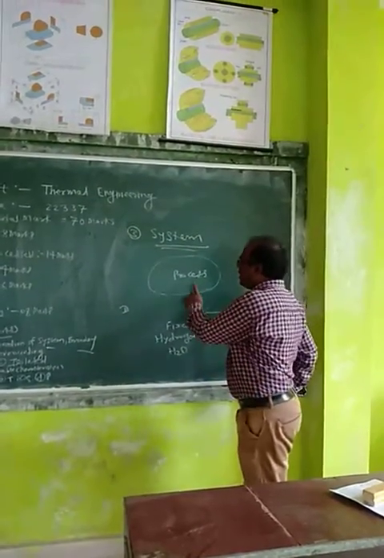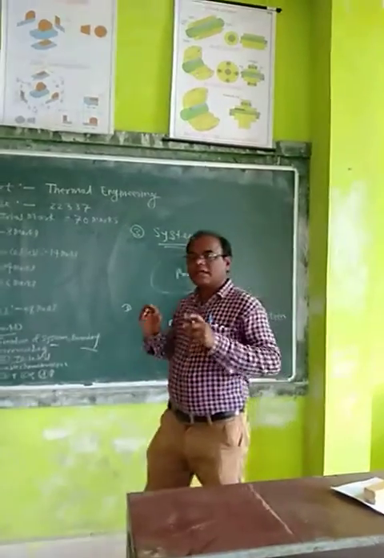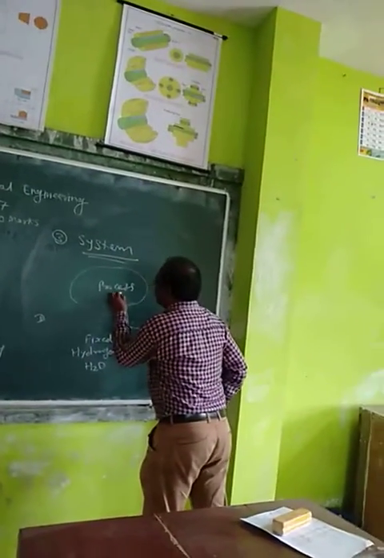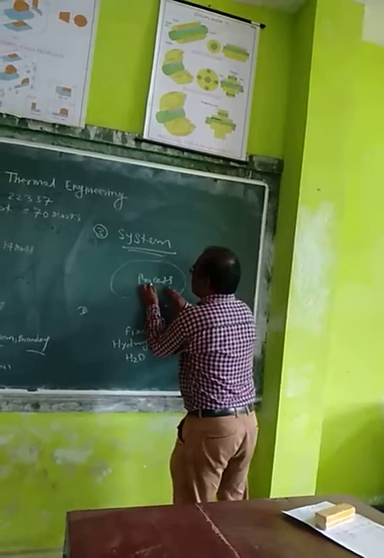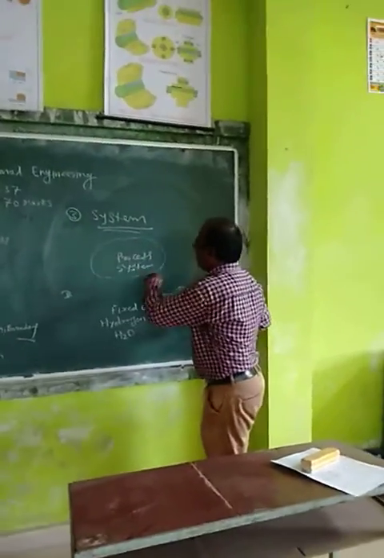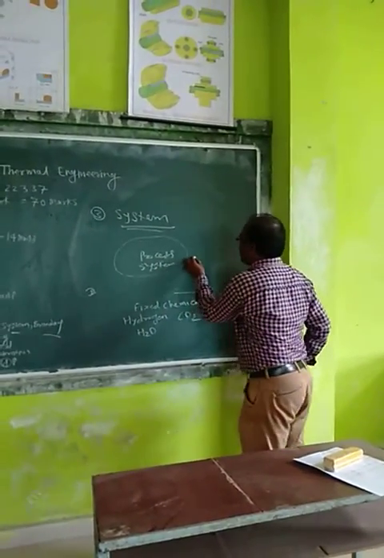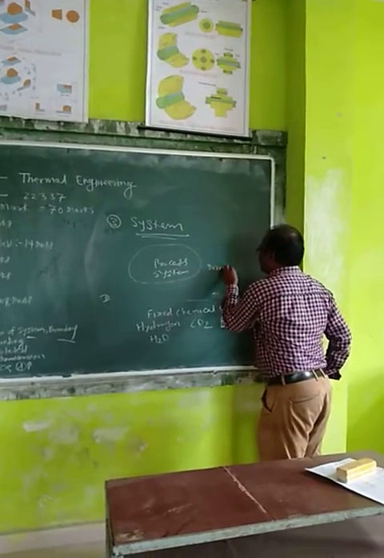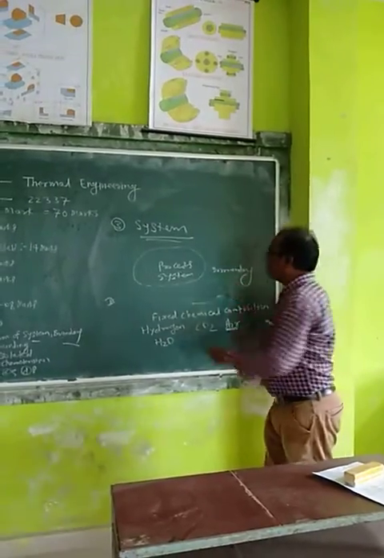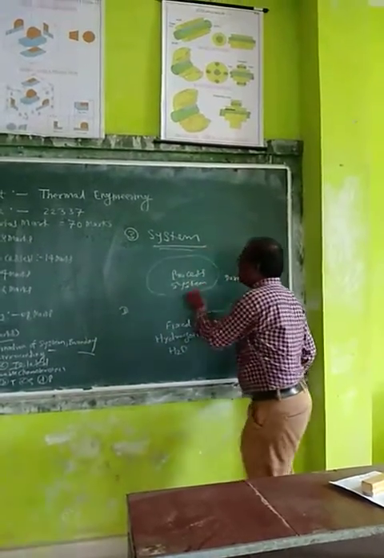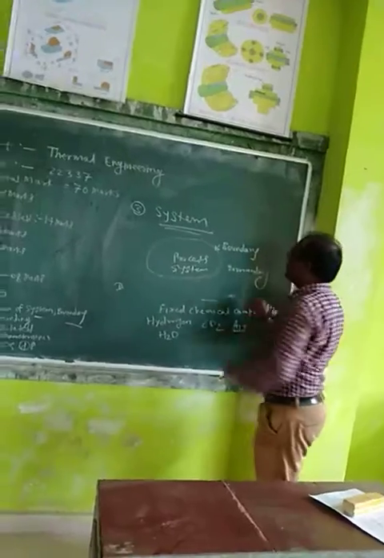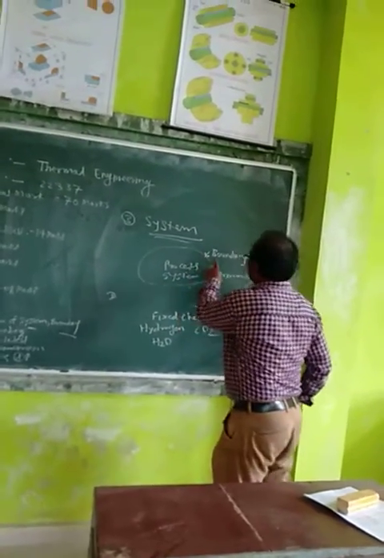Means जहाँ पे कोई प्रोसेस एरिया, जिस एरिया पे एक प्रोसेस होती है उसको कहेंगे सिस्टम. Suppose this is the area or region here where the process is done, therefore this is called as a system. So this is a system. Now anything out of this system is called as a surrounding. This is a surrounding. Anything outside of this system is called as a surrounding, and the envelope which includes the system is called as a boundary. The enclosure which contains the system is called as a boundary.